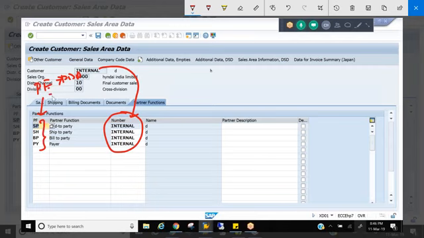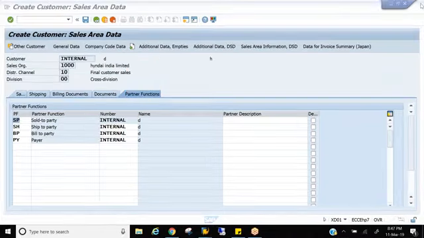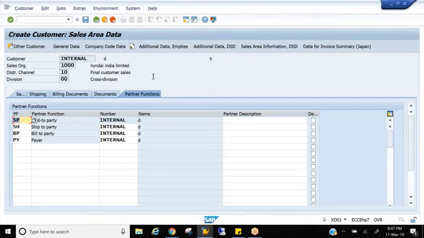How are they coming? With the third step of partner determination procedure. And how are these numbers coming? With the fifth step of partner determination procedure. When you assign your partner function to account group, system is bringing the numbers here. This is the third step and this is the fifth step. Is it clear, Jason and everyone? Why we are assigning partner functions to both account group and PDP? Okay, so that's all about the partner functions and PDP, and we finished discussing customer master as well.